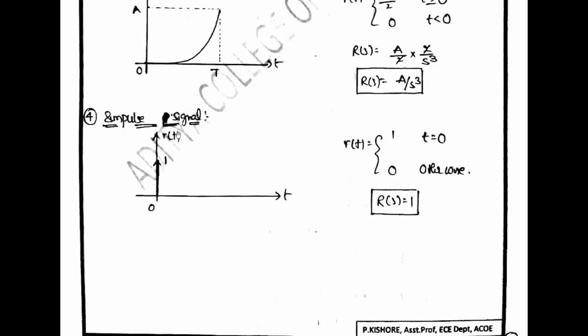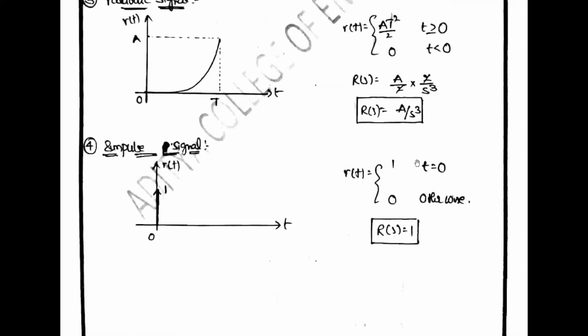So for the input signal R of t equal to 1 at t equal to 0 and otherwise 0, R of S is equal to 1.